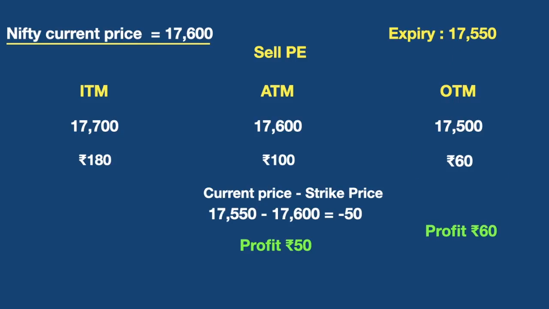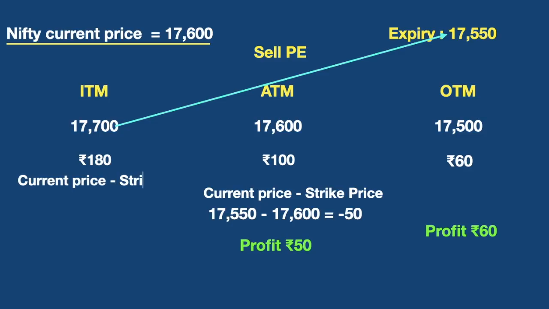Now what if I choose the 17,700 strike price, which is in the money? This strike price is easily higher than the market close price. When the strike price that we choose is higher than the market close price, when we sell a put option, there will be a loss. How do we calculate the loss? Current price minus strike price. The current price as of the expiry date is 17,550.